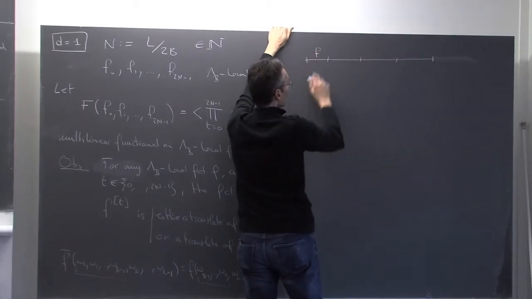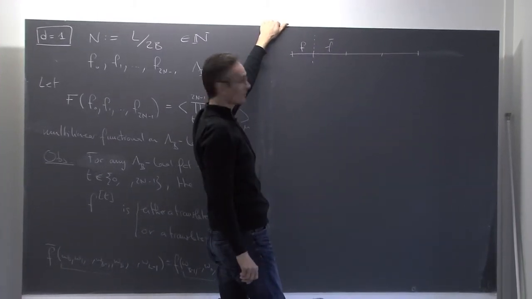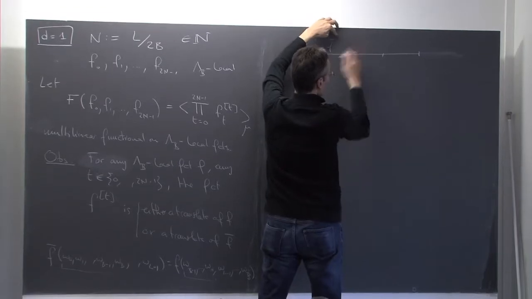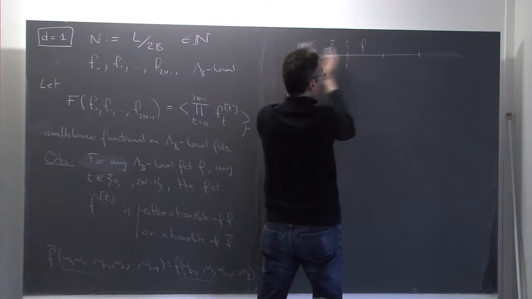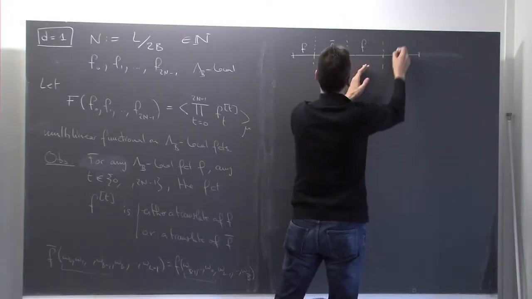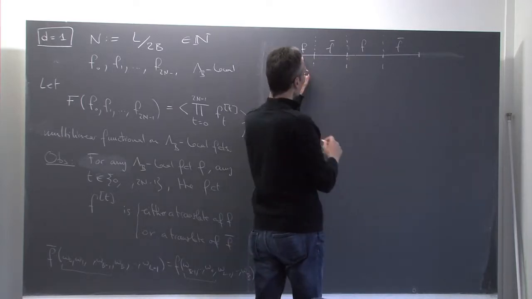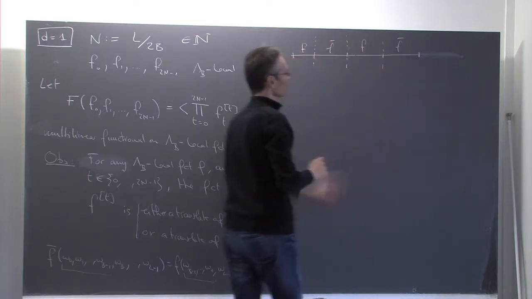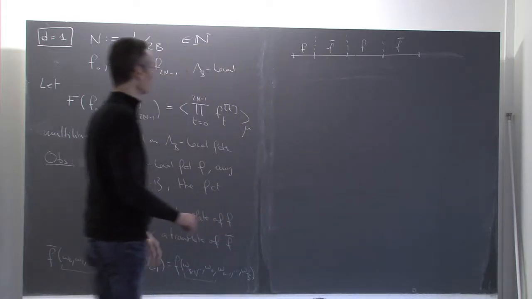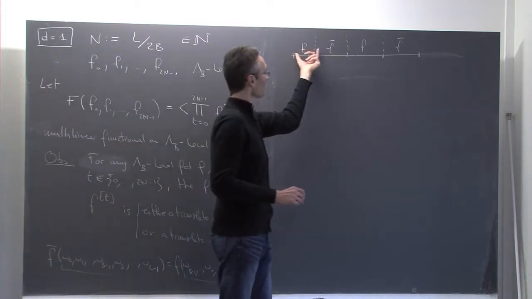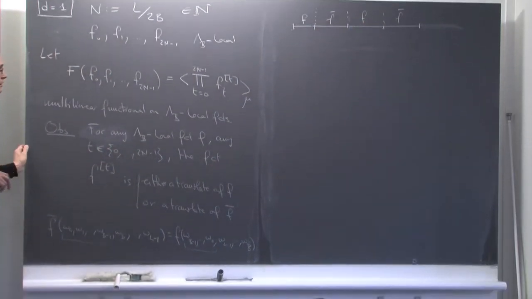So I have some function f here, and then I obtain f bar by making a reflection of f through this line, and if I reflect f bar through this line, I obtain again something which is just a translate of f here. And then if I translate here, I get a translate of f bar, and so on. I'm writing f and f bar, you have to imagine that these are translates. I will make a lot of pictures like that, which are very imprecise, but it should just convey the meaning of what we are doing. So there are only two types of reflection. Either I get f or f bar up to translation. That will be somewhat convenient.